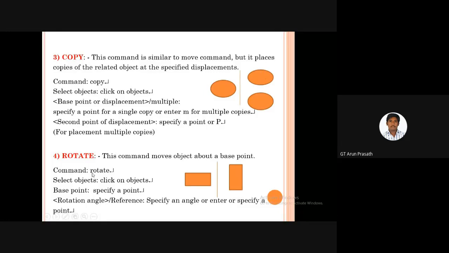And the rotate option: type rotate and press enter, click on the object and specify a point. If this rectangle is placed like this and I want to rotate it like this, then I click it here, and on the screen that particular rectangle is rotated.